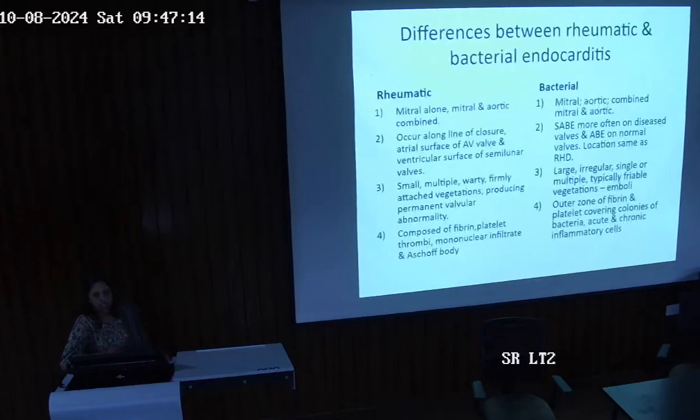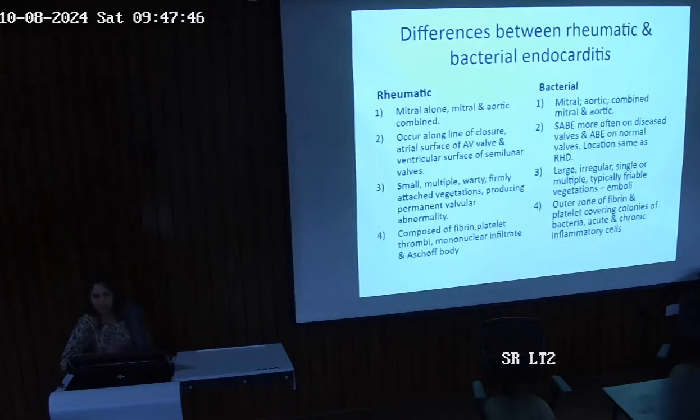Now, what are the differences between these two? Rheumatic and bacterial endocarditis both affect the left side of the heart. This is not a difference. Where do you see the vegetations in rheumatic? Along the line of closure, at the atrial surface of AV valves and the ventricular surface of semilunar valves. Here, subacute ones will affect already affected valves, such as those affected by rheumatic heart disease, and acute will affect normal heart valves.